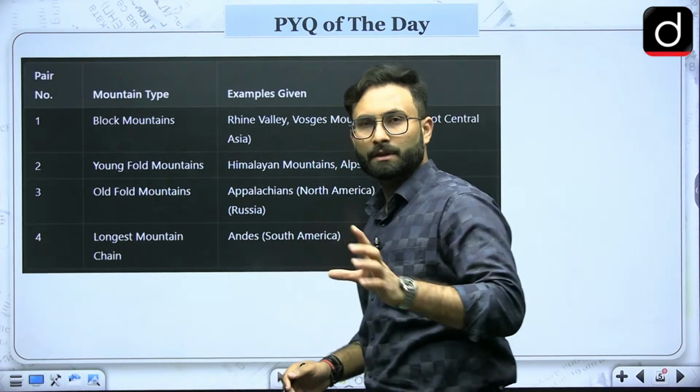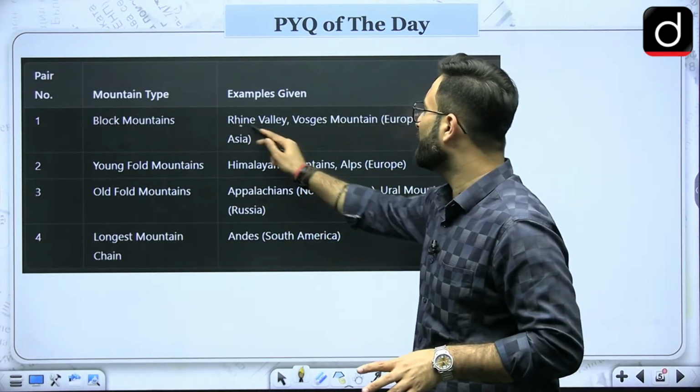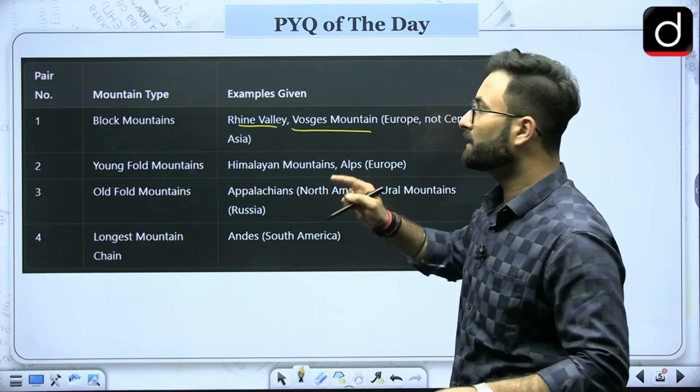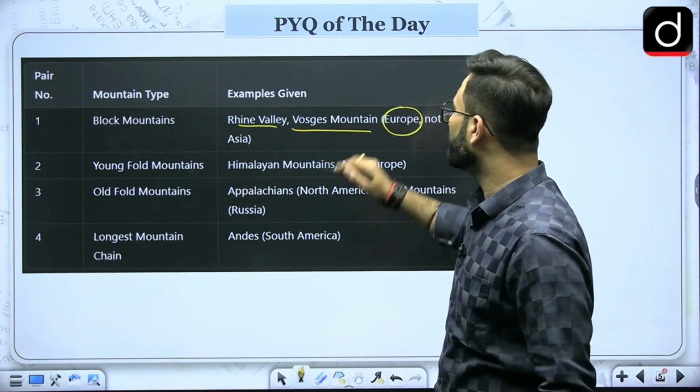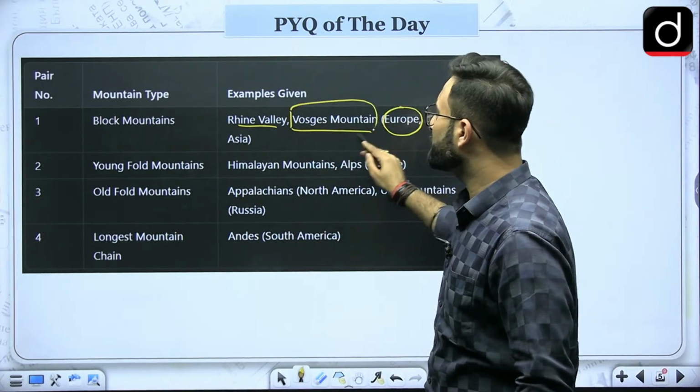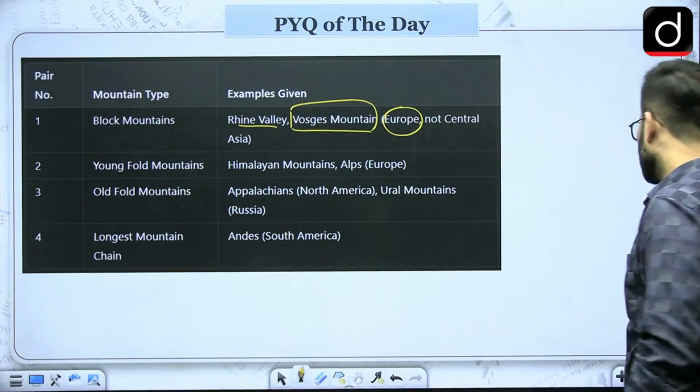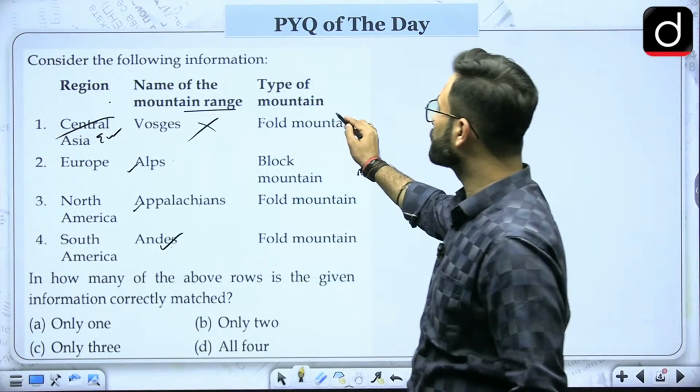So in the world there are a few mountains, that is Rhine Valley and Vosges mountains. These are there in Europe and not in Central Asia. So Vosges mountain is a kind of block mountain. Here they have given that it is a fold mountain, so that becomes wrong.